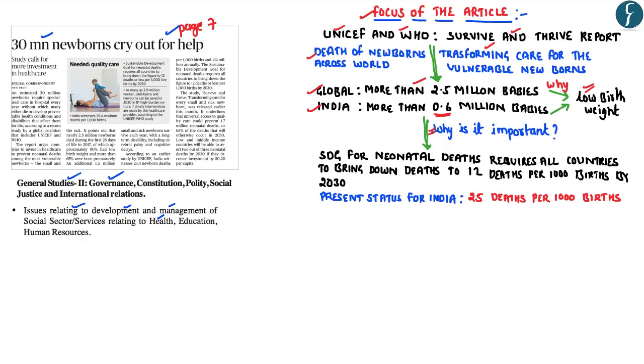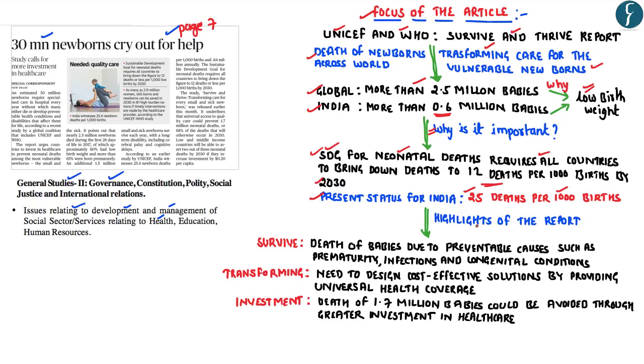Now, why this becomes extremely important is because under the Sustainable Development Goals adopted by the global community, all the countries are required to reduce the neonatal deaths, wherein the target is that all these countries bring down the death of the neonatals to 12 deaths per 1000 births. And if you look at India, presently India faces 25 deaths of the newborns per 1000 births. Hence, providing a transformative care for the vulnerable newborns becomes extremely important for India in order to meet the Sustainable Development Goals by the end of 2030.